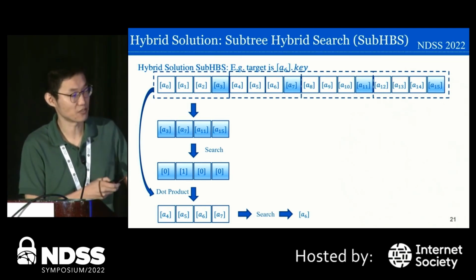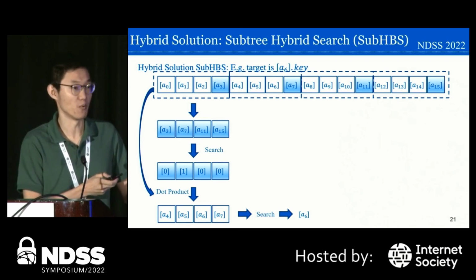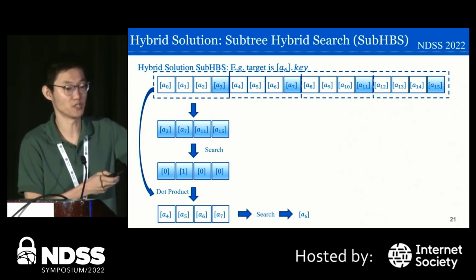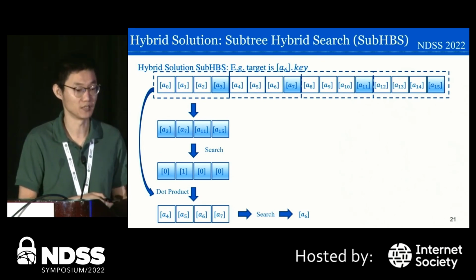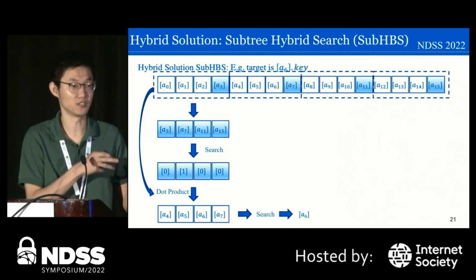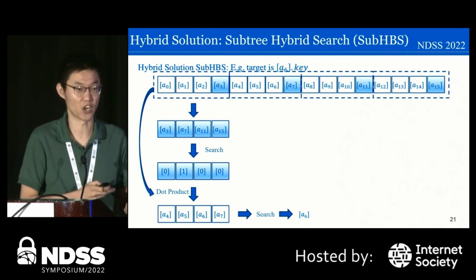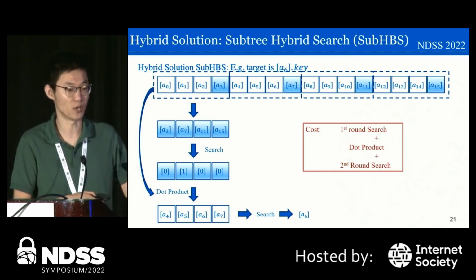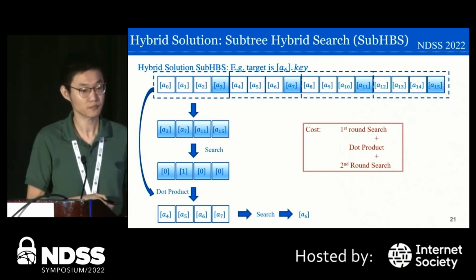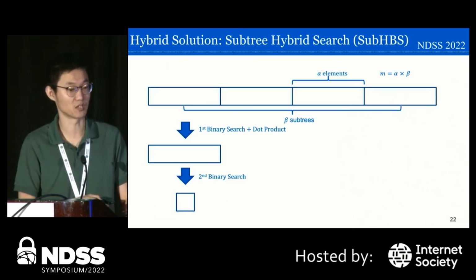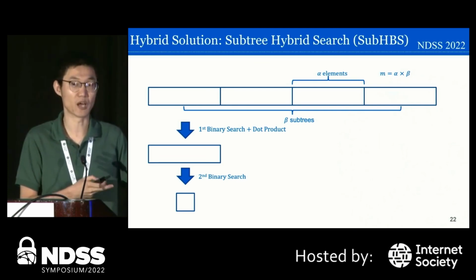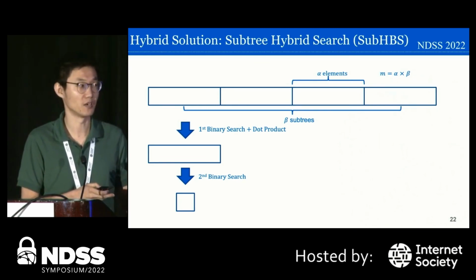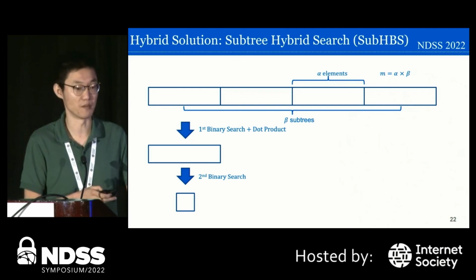After we get this tag array, we do a dot product between the original array and our tag array to take out the target subtree. Then we do another round of search on the subtree to get the target element. So the total cost will be 2 rounds of search plus 1 round of dot product. For more details about the cost, we can assume that each subtree contains alpha elements, and in total we have beta subtrees. So alpha times beta is equal to m.